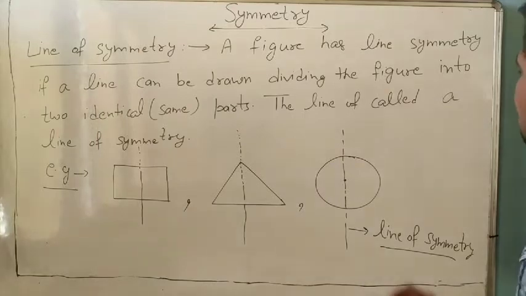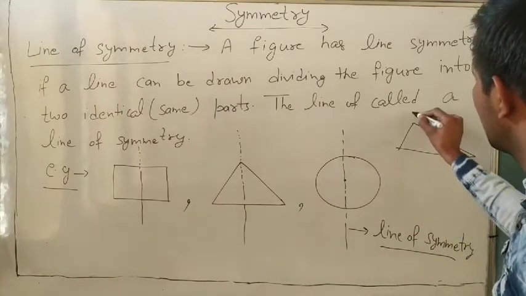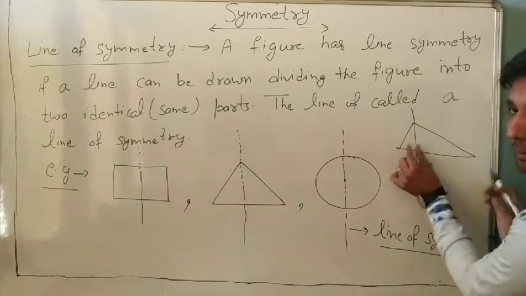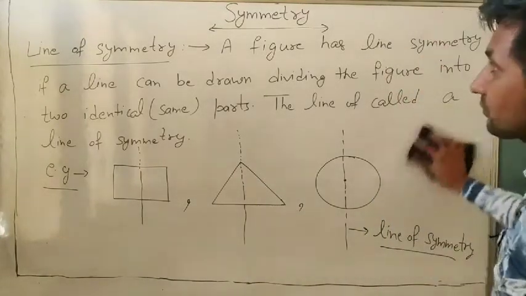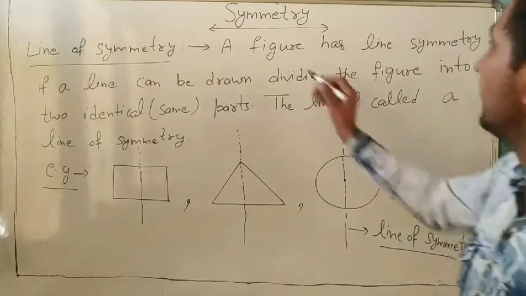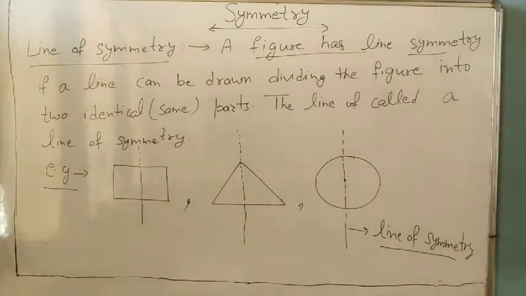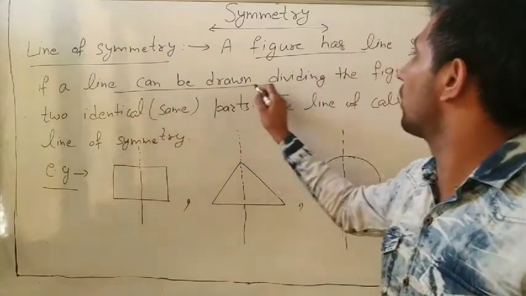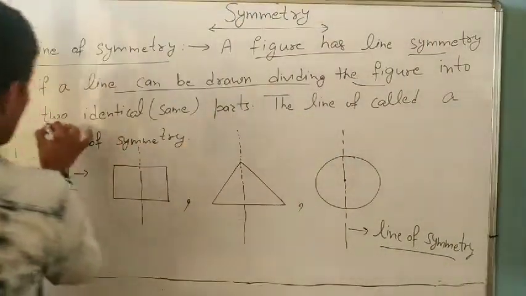Line of symmetry. Suppose I am saying it is only one more triangle. Like, you cannot say it is a line of symmetry because it is a small part and that is a bigger one. It is not a line of symmetry. Line of symmetry means a figure has a line. A figure has a line of symmetry if a line can be drawn dividing the figure into two identical parts.